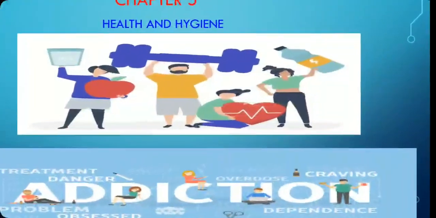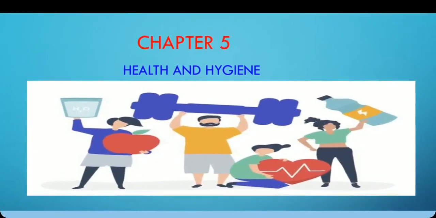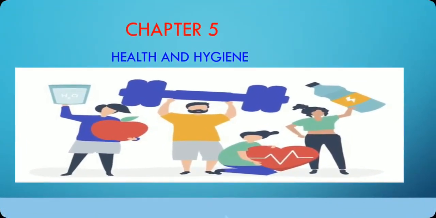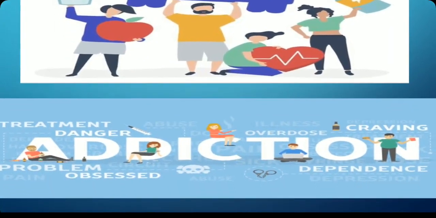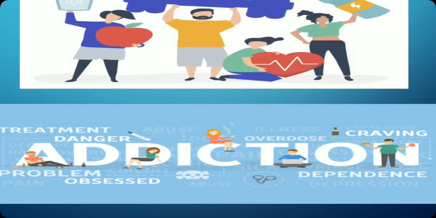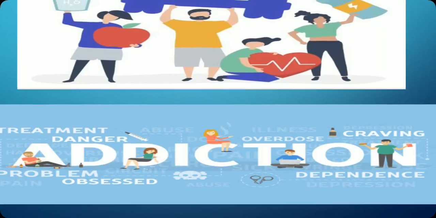This is chapter 5, Health and Hygiene, and this is the third video lesson of this chapter. In the previous video lesson we discussed how one should maintain personal hygiene and community hygiene. But in this video lesson we are going to discuss how one spoils their health and hygiene by adopting addiction, or by becoming addicted to some particular substances which are not good for their body.